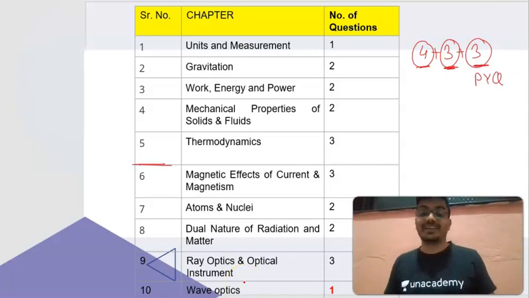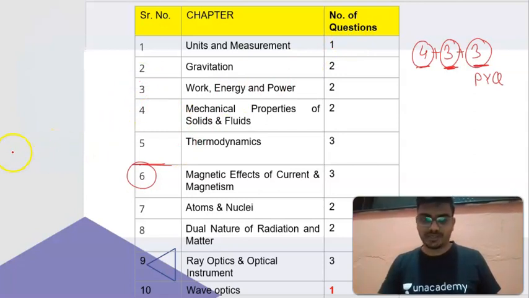But this is the magnetism, which is the sixth chapter I will be covering after 50 lectures. That will be from the effect of electric current. So this will be a very quick revision for the physics aspirant, NEET and JEE aspirant as well. Okay, so let's begin with a very short demo lecture for this.